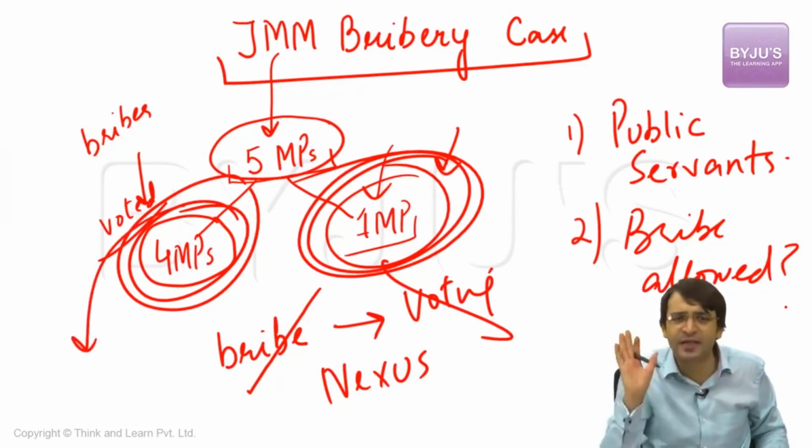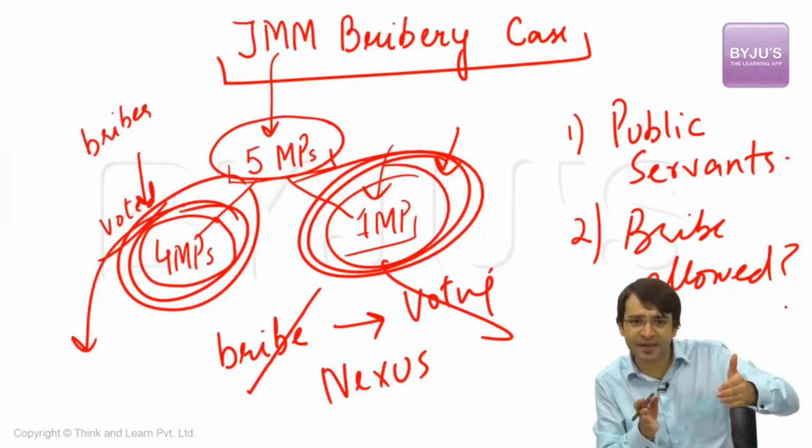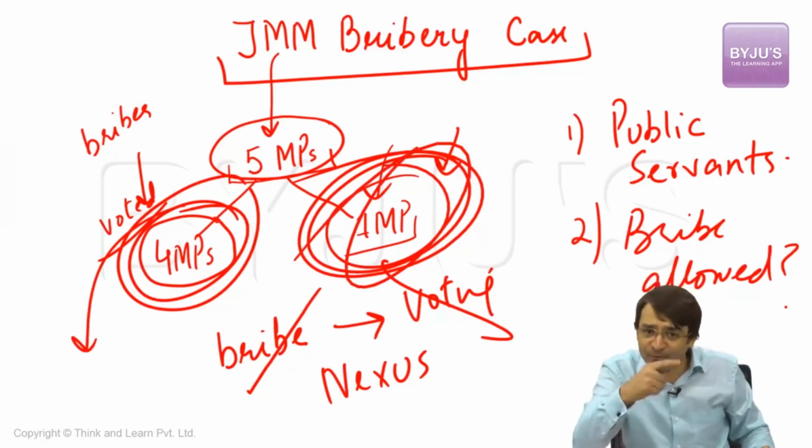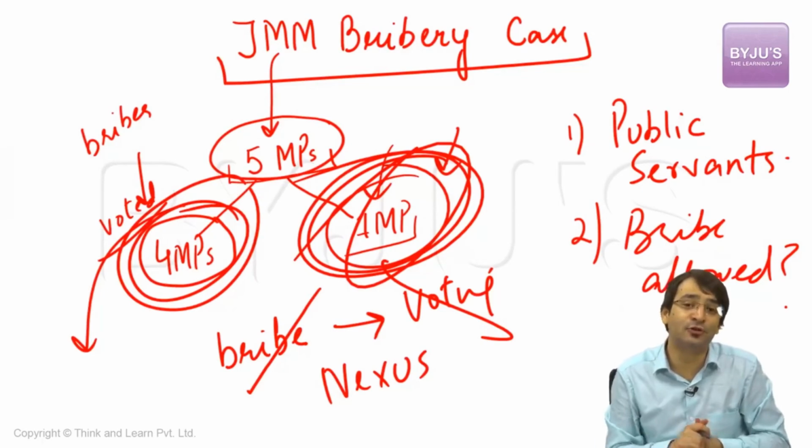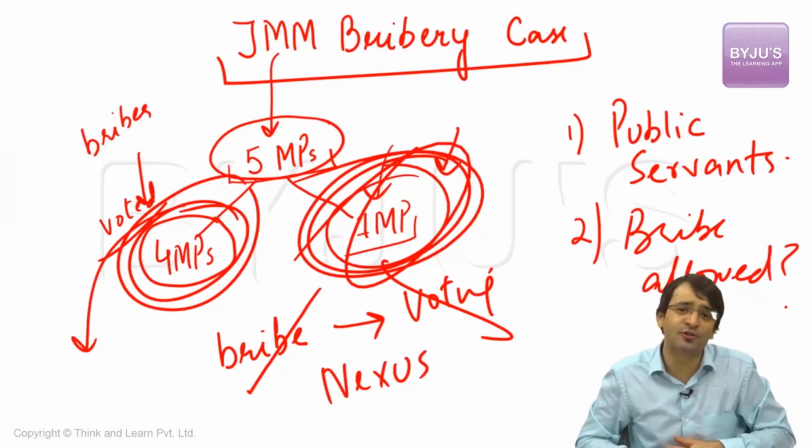These 4 MPs were paid bribes. But why? To vote in one way or the other. Don't prosecute them, because there is a nexus between bribe giving and voting. But this individual, one MP, was paid the bribe, yes, but he did not vote. So there is no nexus between bribery and voting. Prosecute this individual.